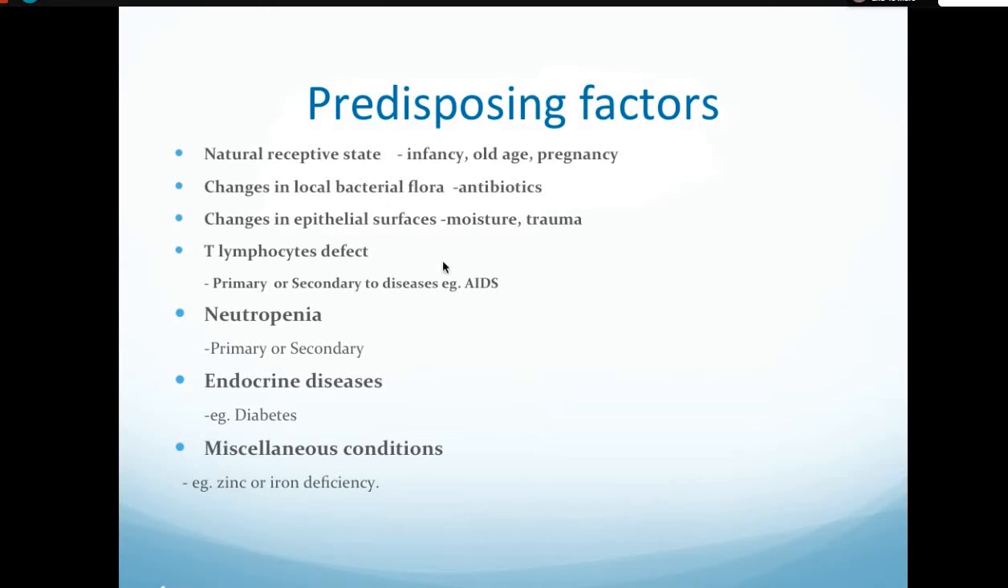Okay, the predisposing factors for all fungal infections are the same. That is natural receptive stages: infancy, old age, pregnancy, and changes in the local bacterial flora, like by use of antibiotics, changes in epithelial surface, moisture or trauma. If there is T lymphocyte disease, primary or secondarily acquired, for example AIDS, then they can also lead to fungal infections. Neutropenia patients, cancer chemotherapy patients, endocrine disease, diabetes, and zinc or iron deficiency can all lead to oral thrush or any fungal infections.